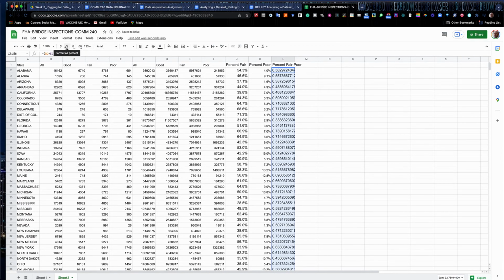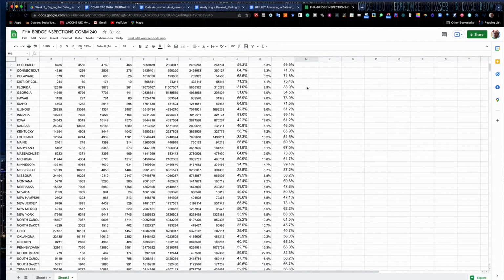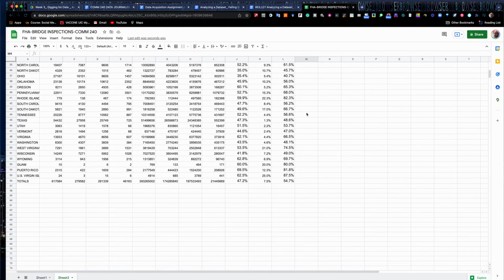And again, I'll change to percentage and move my decimal point over 1 level. And I can always change my font sizes. For some reason, drop this one in a little smaller. So, in Alabama, 58.3% of all of my bridges are in fair to poor condition. That's not good, okay? Now, as we scroll through here, there's a couple of things I want to note.